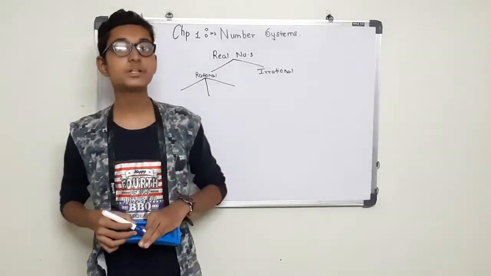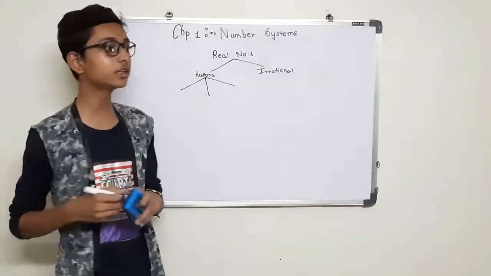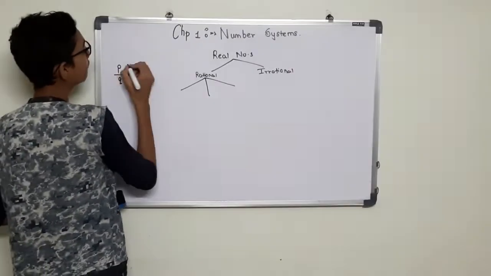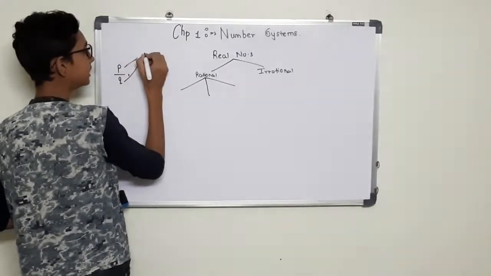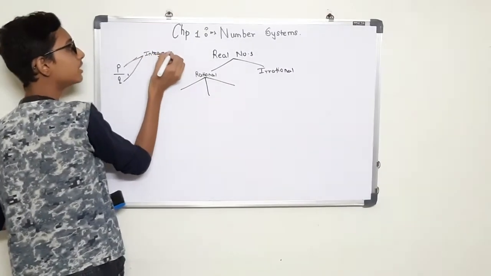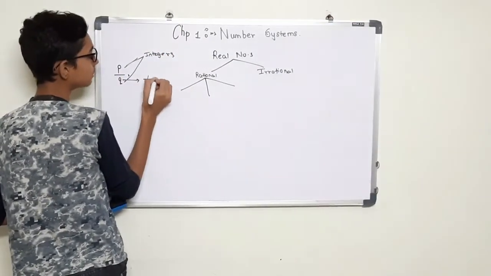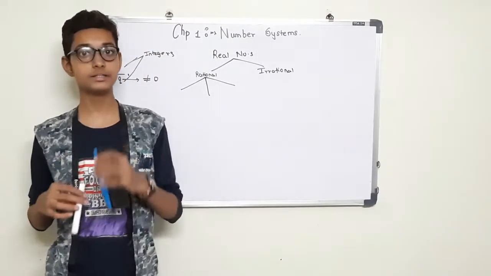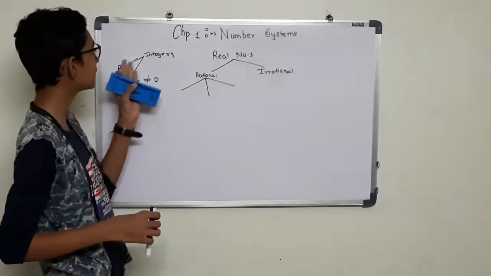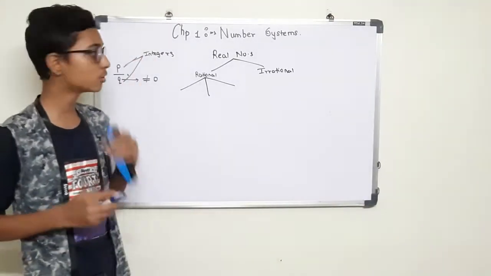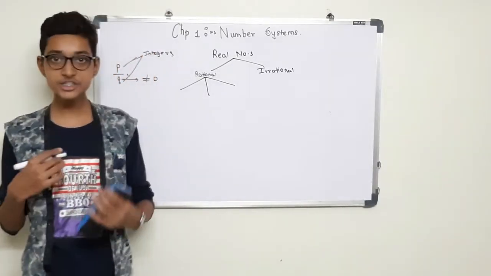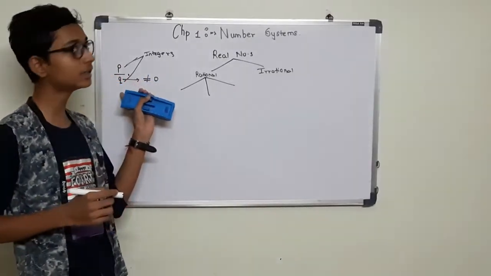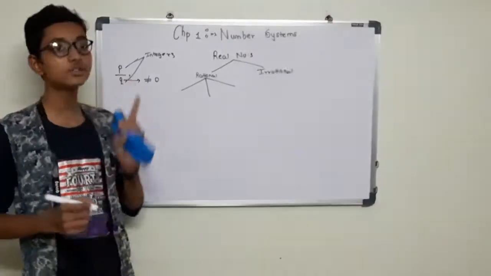Rational numbers are the numbers which can be written in the form p by q, where p and q are integers and q is not equal to 0. And what are irrational numbers? Irrational numbers are the numbers which cannot be written in the form p by q, where p and q are integers and q is not equal to 0.